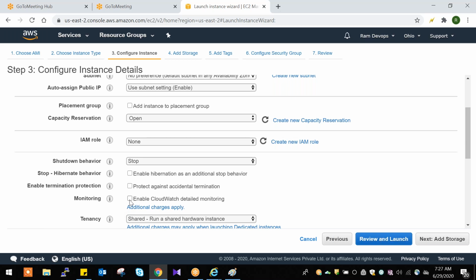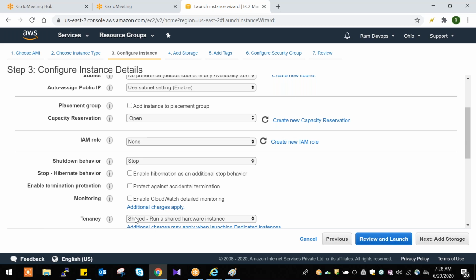If you select this, CloudWatch will be enabled, and it will monitor your server instances. But this is not free of cost. Additional charges apply. When you configure CloudWatch, additional charges are applied.